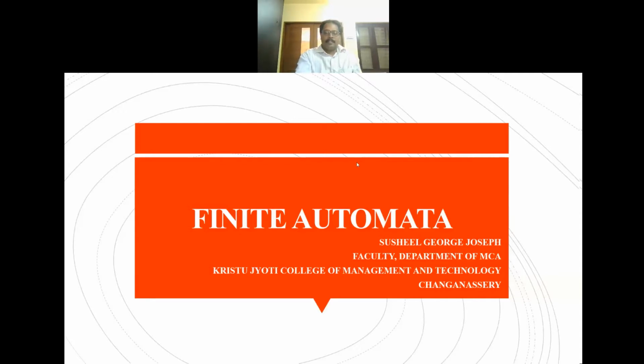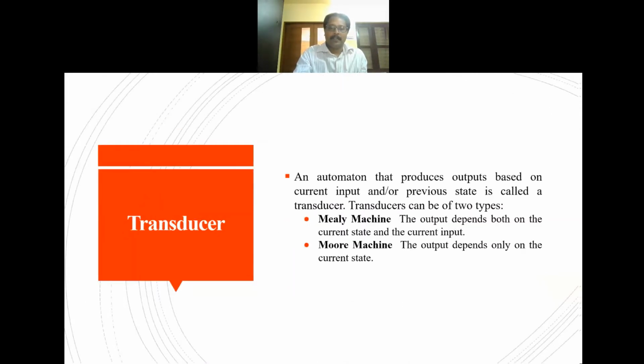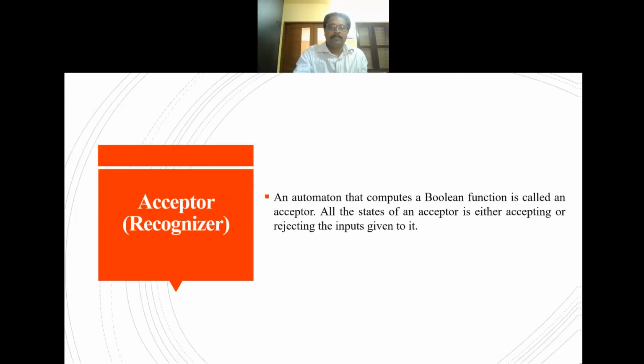Continuing to the third session, we are going to define some terms: what is meant by an acceptor, what is a transducer, what is a classifier, and also the acceptability property.